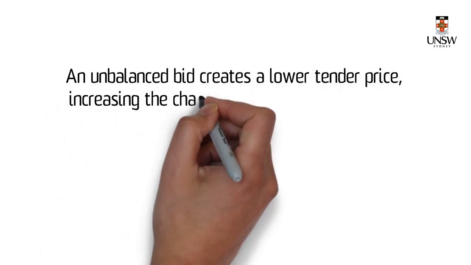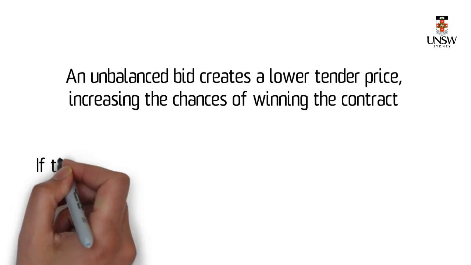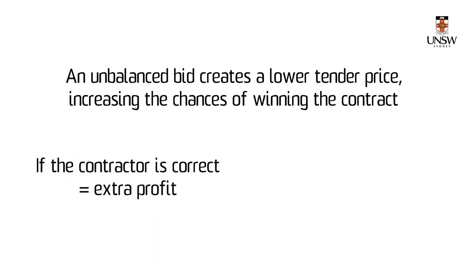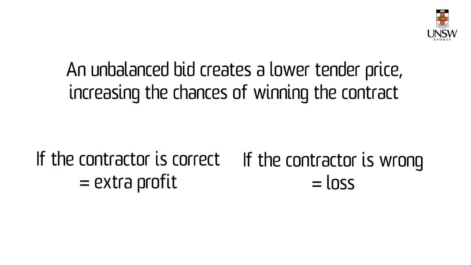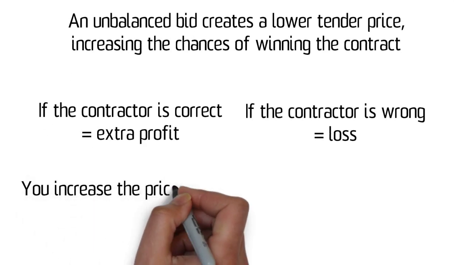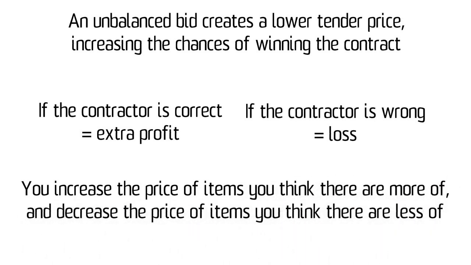So to summarise, the unbalanced bid creates a lower tender price, thus increasing the chance of winning the job, and if the contractor is correct, gets them extra profit, but if the contractor is wrong, then they will suffer a loss. So that's what an unbalanced bid is when you're trying to take advantage of extra information. You put the price up for things that you think there'll be more of, and you put the price down for things you think there will be less of. It's risky, so people don't tend to do it much because it can go wrong.